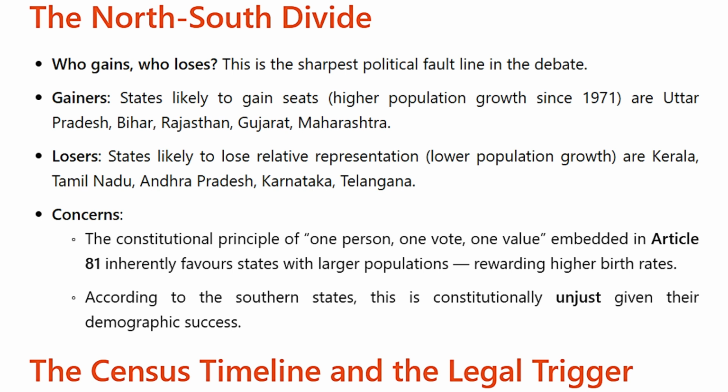Concerns: the constitutional principle of one person, one vote, one value embedded in Article 81 inherently favors states with larger populations, rewarding higher birth rates. According to the southern states, this is constitutionally unjust given their demographic success.